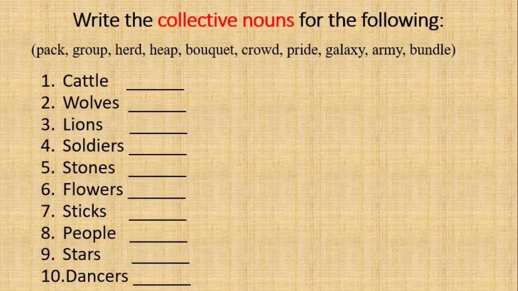Write the collective nouns for the following from the words given in the bracket. The first one I have done for you. Cattle. A collective noun for cattle is herd. I will just read out the remaining. Wolves, lions, soldiers, stones, flowers, sticks, people, stars and dancers. So now from the words given in the bracket, you have to find out the collective noun for each of the following.